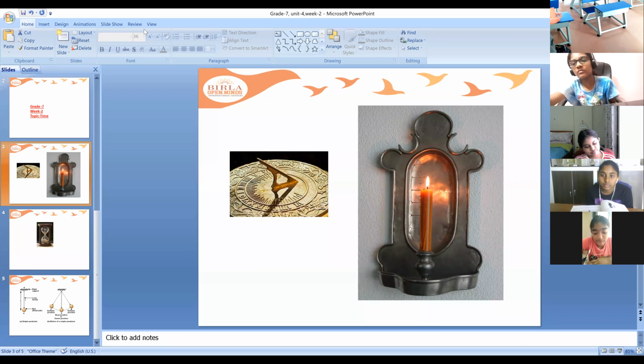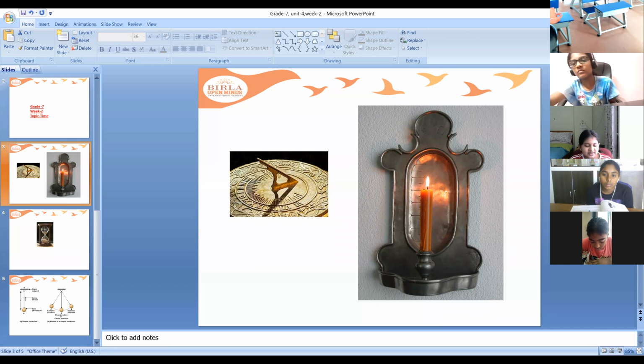What are these instruments which the ancient people used to use? This is a candle clock, a sundial, and sorry, I haven't showed you the water clock. Even they used to use a water clock. It's there in your course book. A water clock, yeah, it looks very strange.